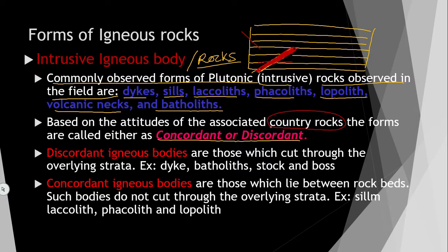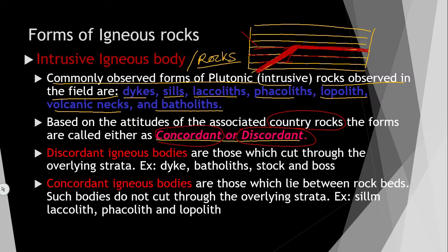In this country rock, if the magma is intruding and cutting across the bedding planes, these are the bedding planes, and it is cutting across them, it is called discordant. Suppose the igneous intrusion has happened up to this one, and it is going parallel to this bedding plane without cutting across, it is called concordant.